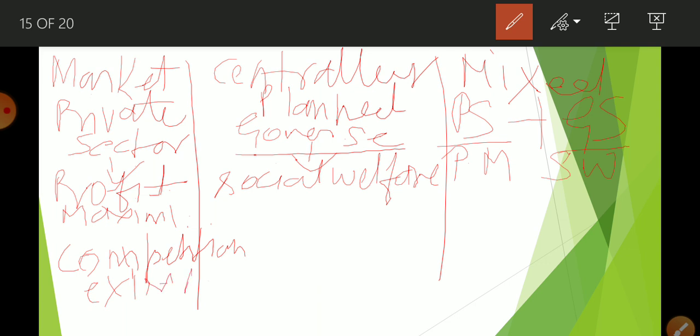Okay, and if you talk about a centrally planned economy, so no competition, here is no competition. Why is there no competition? Because it is a government sector, it takes all the decisions itself, what the price will be, which commodity to produce, how much to produce, so all these things are decided by the government. Now if you talk about the mixed economy, so private sector will have competition and government sector will not have competition. So I think this explanation is sufficient to understand all these three economies. Market economy means only presence of private sector.